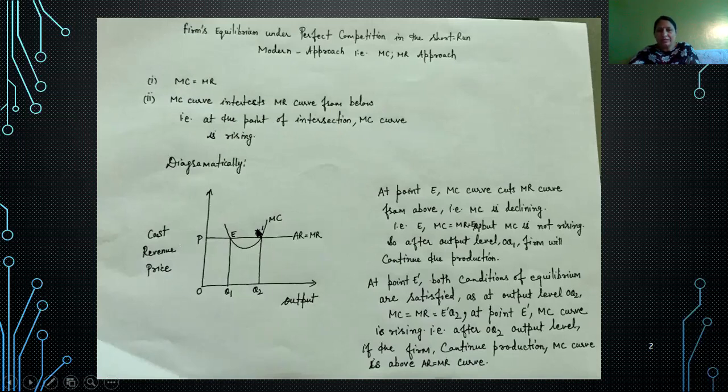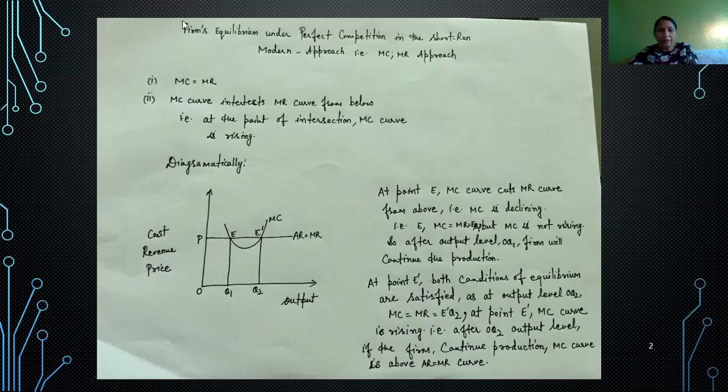As we observe in this diagram, output is measured along the x-axis, cost, revenue, and price are measured along the y-axis, and the AR-MR curve runs parallel to the x-axis. OP is the price which is determined by the industry and accepted by the firms. Now this is the MC curve. The MC curve cuts the AR-MR curve at two points, E and E dash.